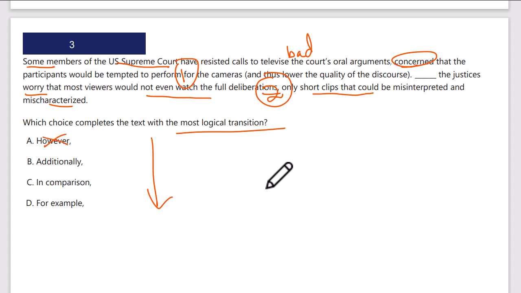Not however. Additionally, they're worried about one. Additionally, the justices worry that most viewers would not even watch the full deliberation. It's not in comparison. It's not for example. B is the answer.